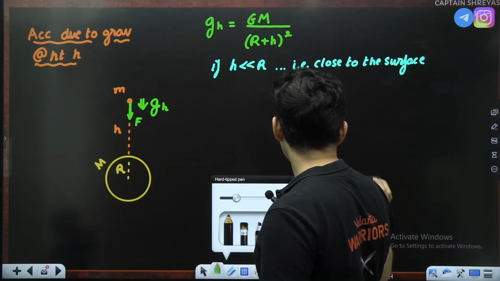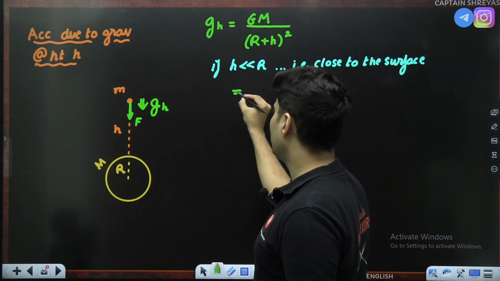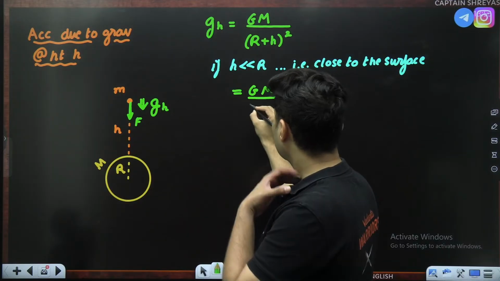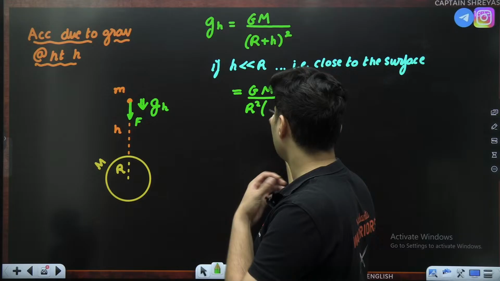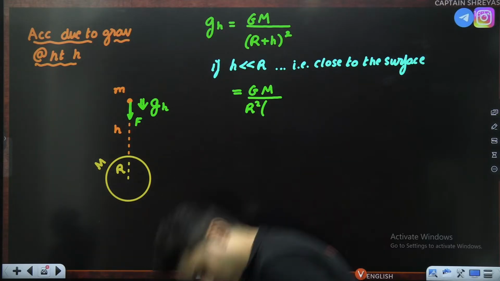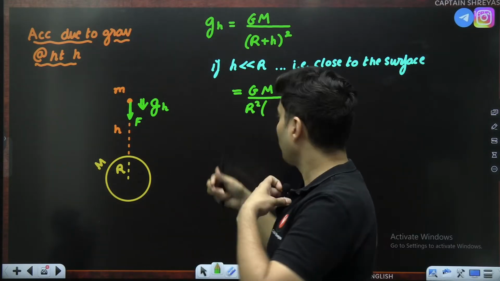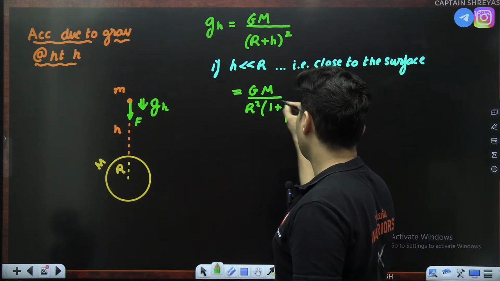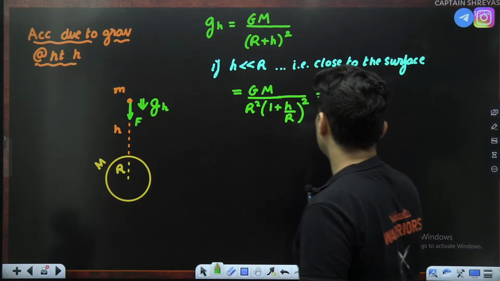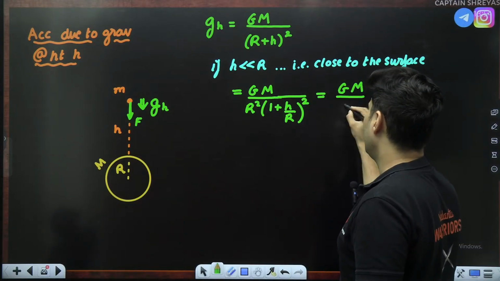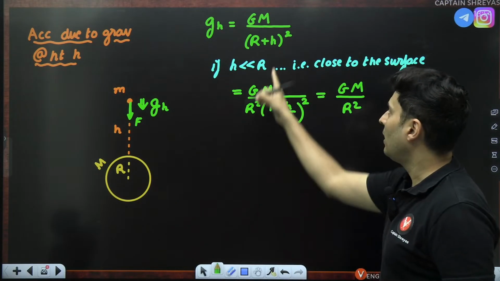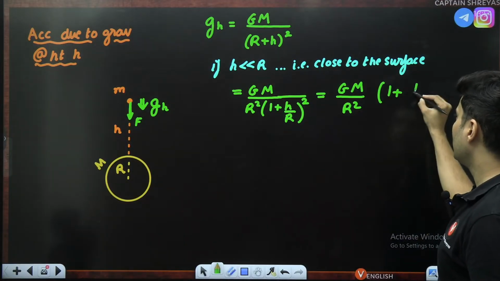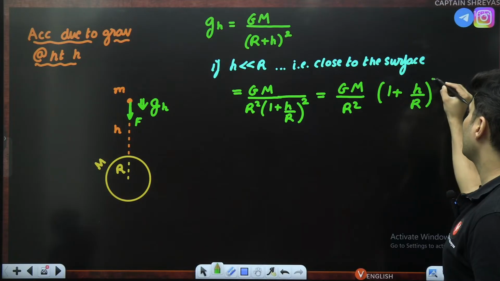What happens is, you take this on the top, you will see one very interesting thing happening. G M, take r outside, r square, one plus h by r whole raised to 2, which is G M divided by r square into 1 plus h by r whole raised to minus 2.